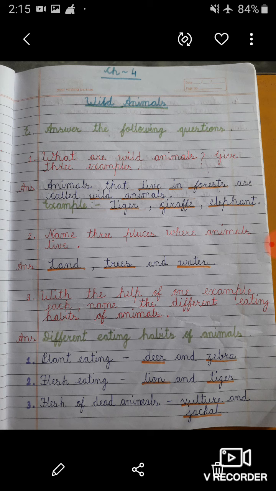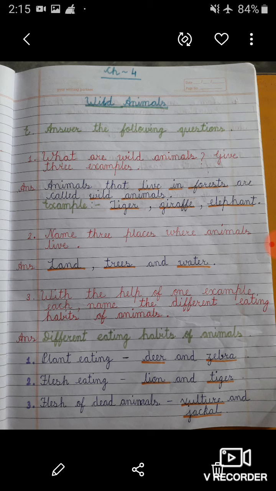Second, name 3 places where animals live. So students, do you know the 3 places where animals live? Yes, land, trees and water. You have to write this answer after the question. After this, you have to mention question number 3. With the help of one example each, name the different eating habits of animals.